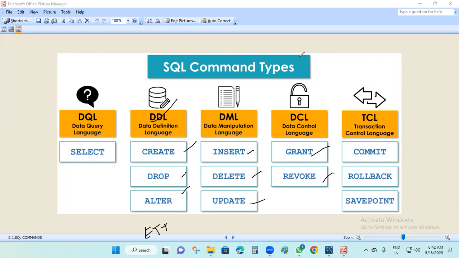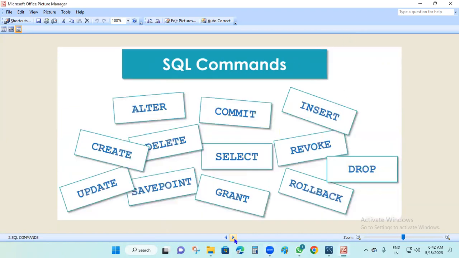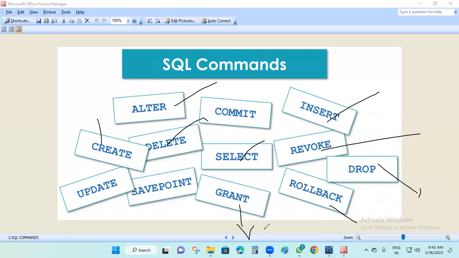Okay, now delete this one. Again I'm going to another sheet here. Okay, so this is an overview of the SQL commands. Alter command, what is alter? You can change, update, delete, modify, right? Create table, delete table, select, revoke, insert, drop means remove the table. Okay, remove the table, remove the DB. Rollback, get it back. Okay, grant, you can give the permission. Savepoint, you can save a point. So you can update by using the update command. Okay, these are some commands.